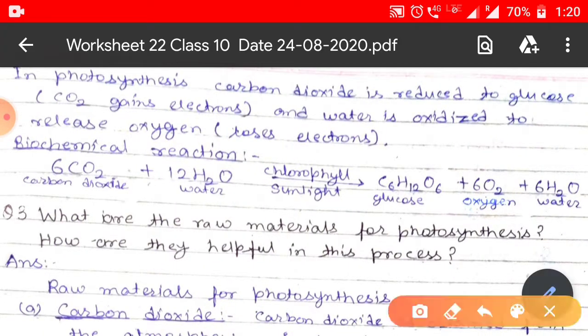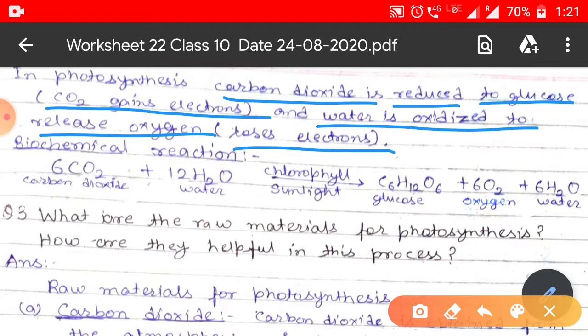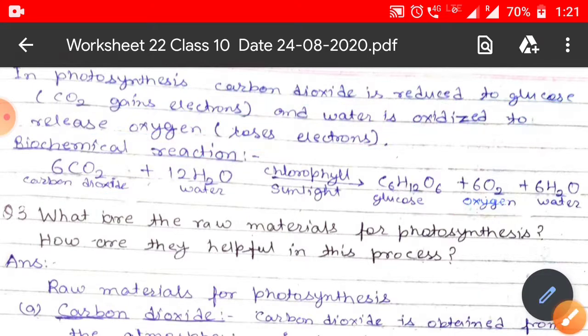In photosynthesis, carbon dioxide is reduced to glucose. Why is carbon dioxide reduced to glucose? Because carbon dioxide gains electrons, whereas water is oxidized to release oxygen because it loses electrons. The biochemical reaction is 6CO2 + 12H2O, in the presence of chlorophyll and sunlight, gives C6H12O6 + 6CO2 + 6H2O, oxygen and water.